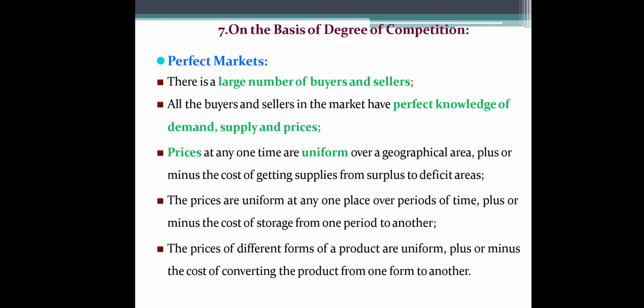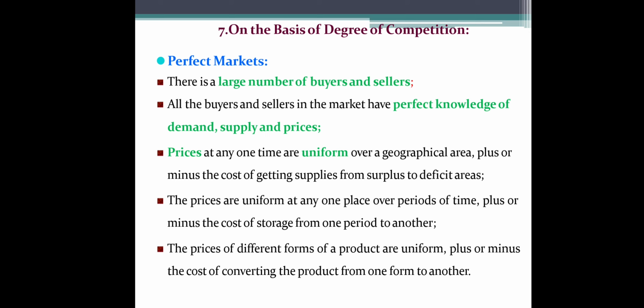There is free entry and free exit. A large number of buyers and sellers are present in the market, as well as uniform prices prevailing in that market. There are no barriers in the entry or exit for the buyers and sellers. In a market with such freedom, the same types of product are traded. So these are some basic characteristics of the perfect market.